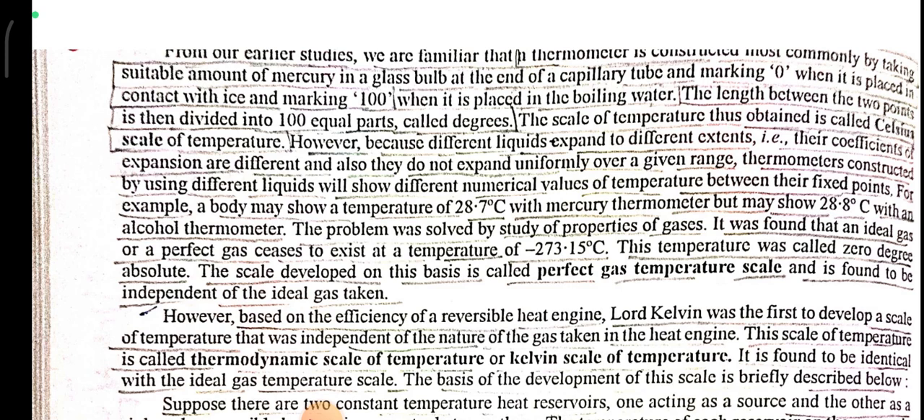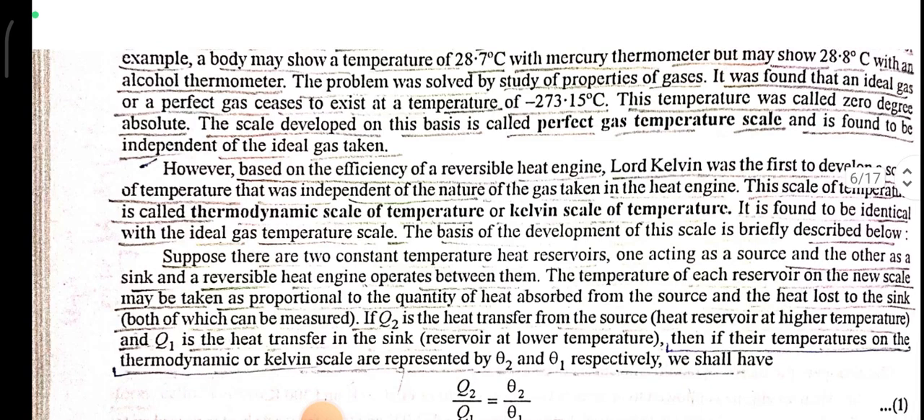It was found that an ideal gas or a perfect gas ceases to exist at a temperature of -273.15 degrees Celsius. This temperature was called 0 degree absolute, and the scale developed on this basis was called the perfect gas temperature scale and is found to be independent of the ideal gas taken. However, based on the efficiency of a reversible heat engine, Lord Kelvin was the first to develop a scale of temperature that was independent of the nature of the gas taken in the heat engine. This scale of temperature was called the thermodynamic scale of temperature, the Kelvin scale of temperature.